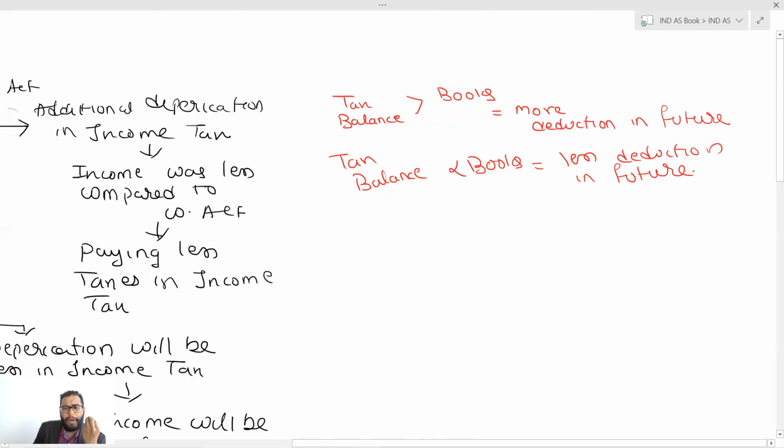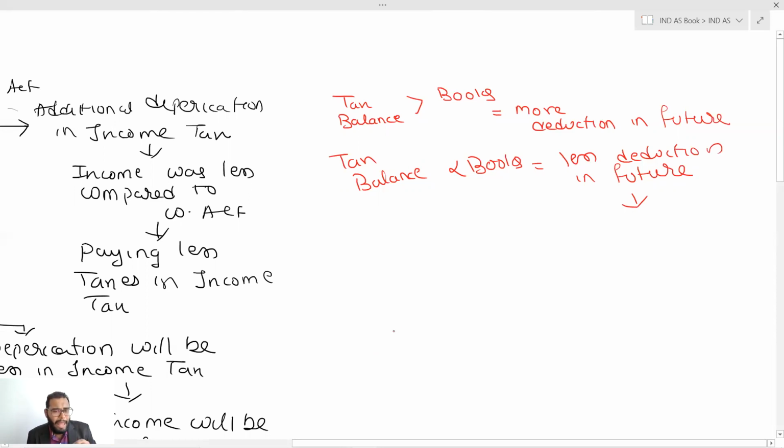Now, if our tax balance is low compared to the books, it means we will get less deduction in the future. If we are getting less deduction in the future, that means your income will be higher in the future and you will be paying taxes. If I am going to pay taxes in the future, that means it's a liability for me.